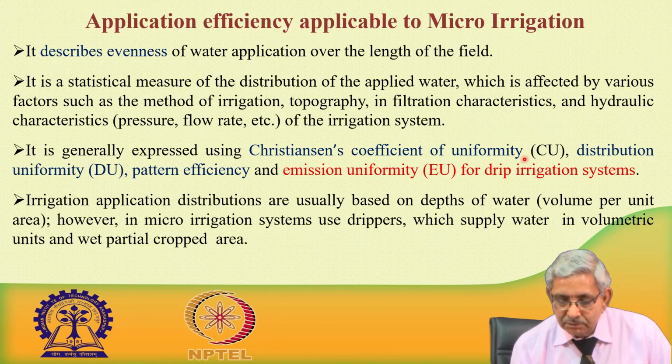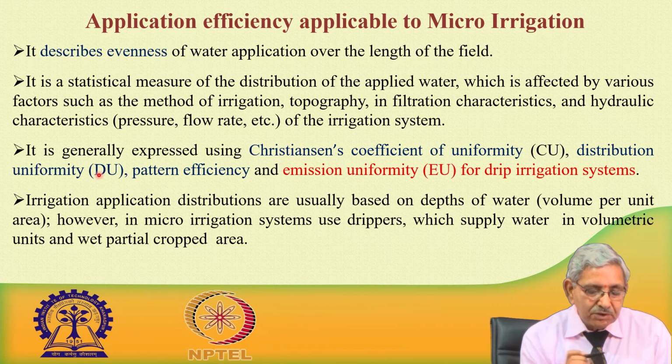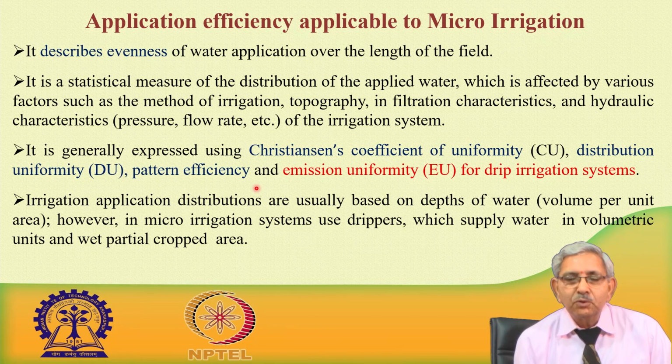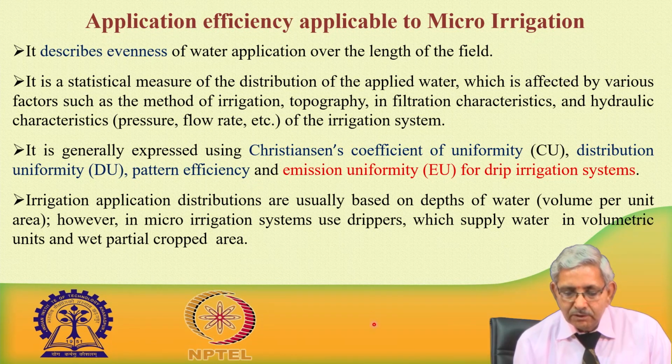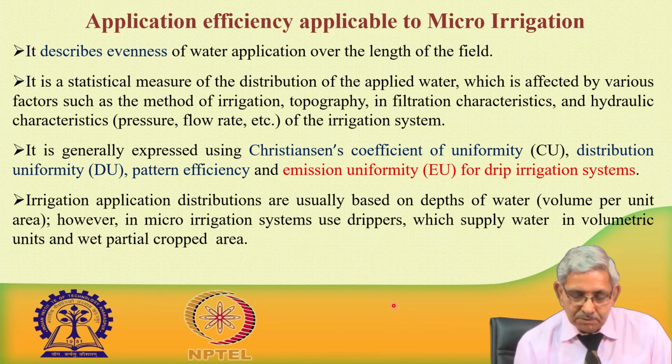The Christensen coefficient of uniformity, that is CU, distribution efficiency and pattern efficiency are more relevant to sprinkler irrigation systems. As far as emission uniformity is concerned, it is relevant to micro irrigation or drip irrigation systems.